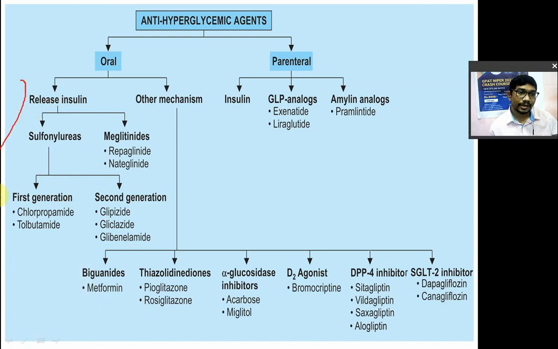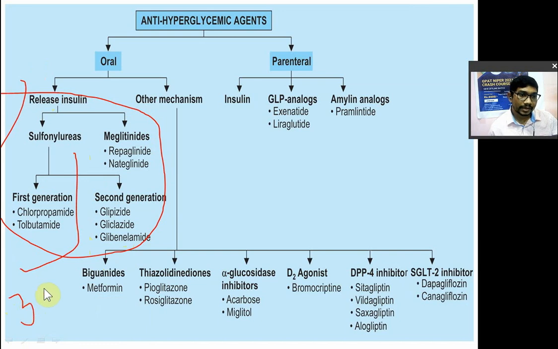Because these drugs will stimulate the pancreas to release insulin, but when will the pancreas release insulin? If the pancreas does not have beta cells, how can insulin be released? So for the effectiveness of this drug, a person should have at least 30% pancreatic beta cells. Remember this. Now we'll see the next class.